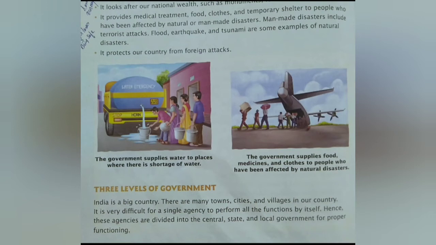Next, the principal has his own levels, first over the whole school, then particular classes, and then only one class. This is the same thing. The central government is like governing the whole country, but not directly. Next comes the state government. Each state has its own governance. There are 28 states, so 28 state governments.